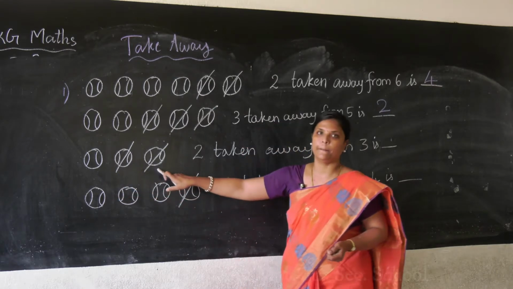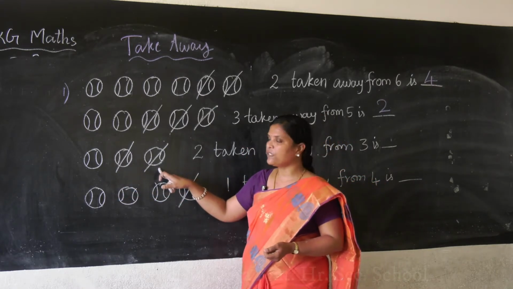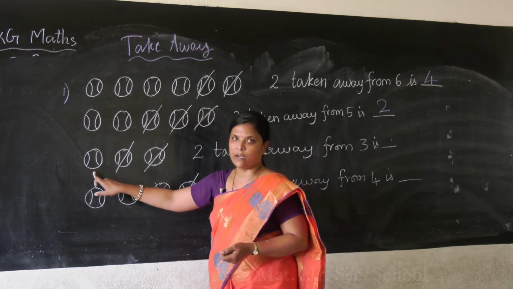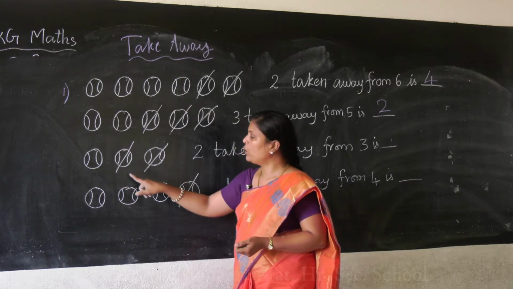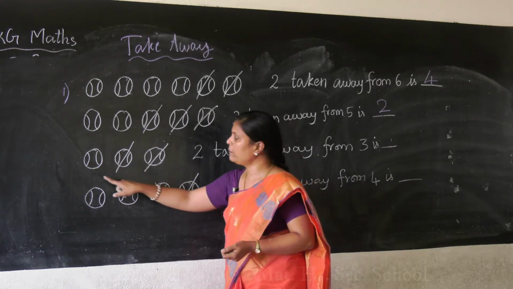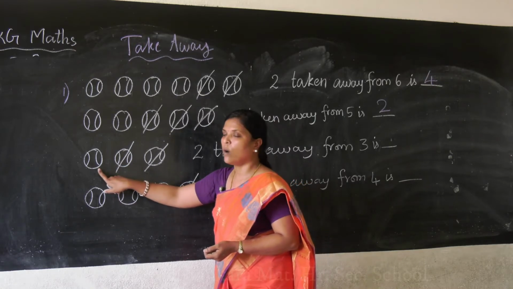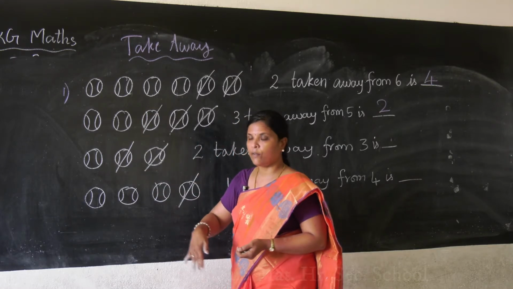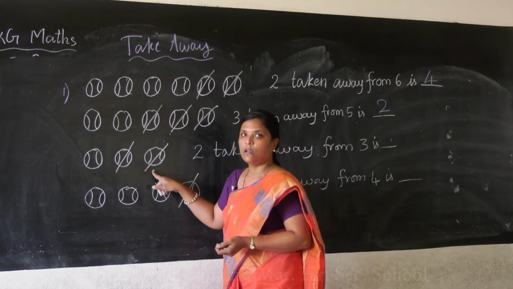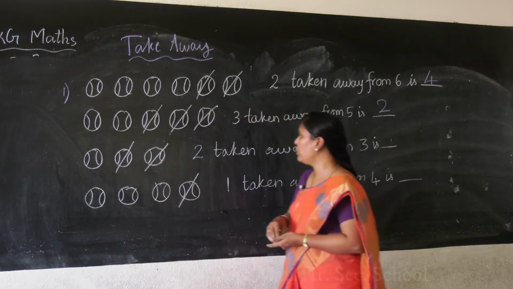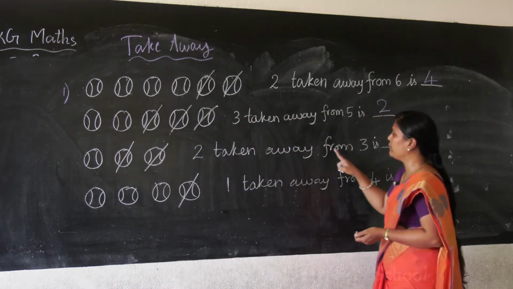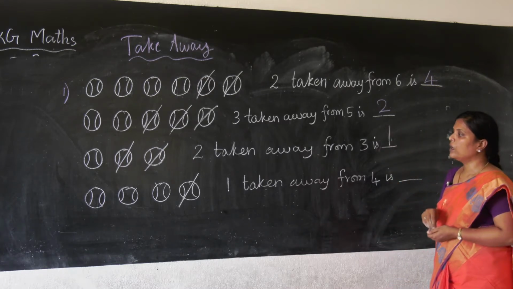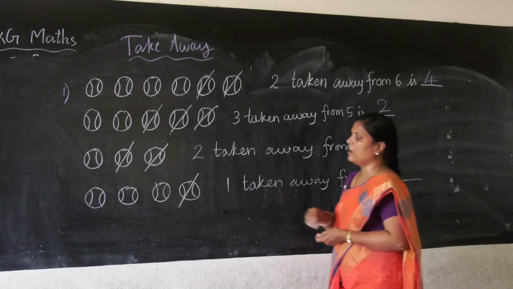1, 2, 3. You have 3 balls. How many struck? 1, 2 balls. How many left? 1. Okay, so how to write? 2 taken away from 3 is 1. Do you understand? 2 balls taken away from 3 balls. How many left? 1. So you have to write 2 taken away from 3 is 1. Understood all of you? Now we'll move on to the last one.